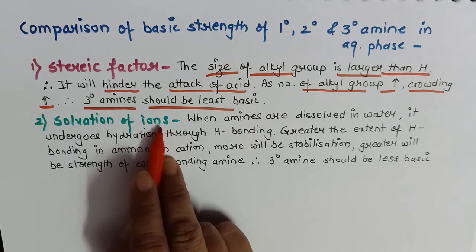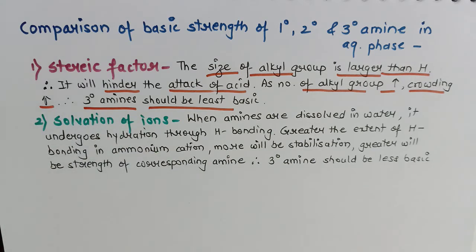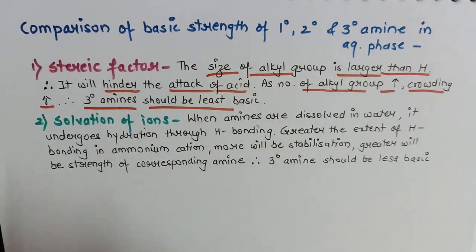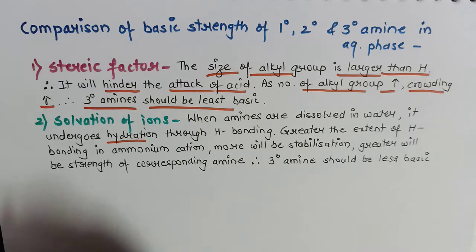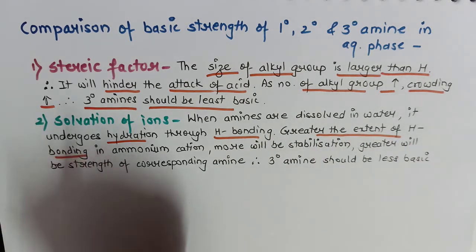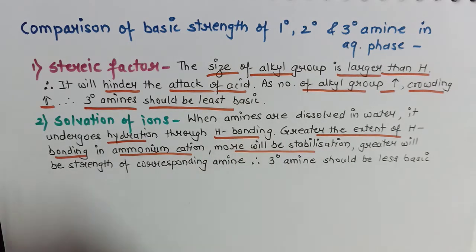Now when we are considering solvation, the solvent will play a major role because we are considering it in aqueous phase. When amines are dissolved in water, we know it undergoes hydration, that is, it forms hydrogen bonding. The concept you have to remember is, greater the extent of hydrogen bonding in the ammonium cation, more will be the stabilization.